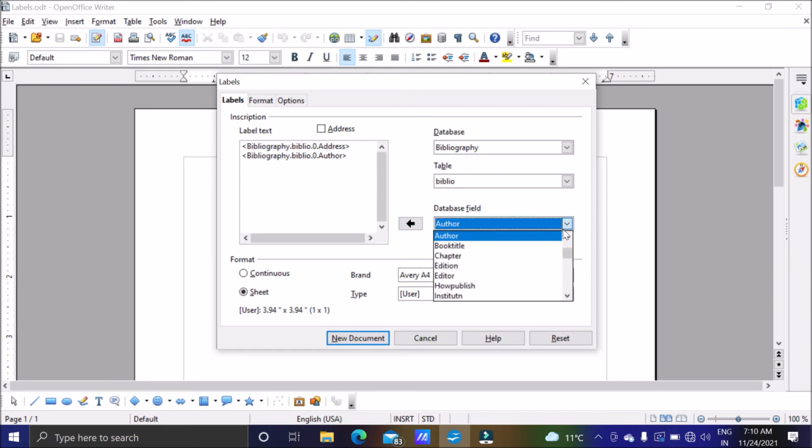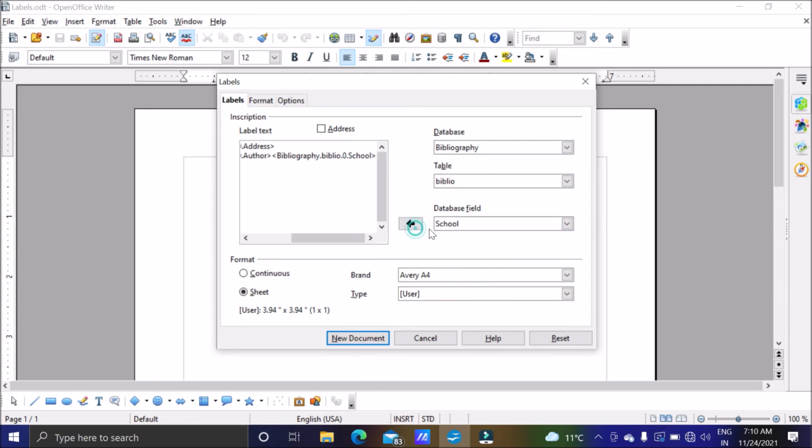I want next data in the next line, so now I am selecting name of the person, author. So these two I have created, and suppose name of the school where I want to send the data. Here you can see it is in the same line, so I will just press enter and it will move to the next line. So here we have completed.